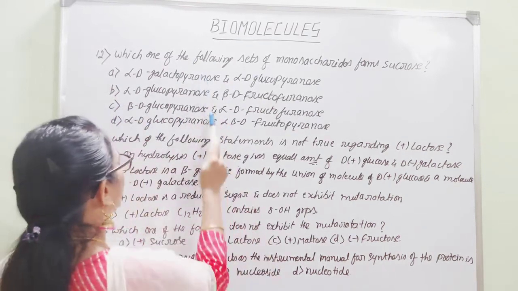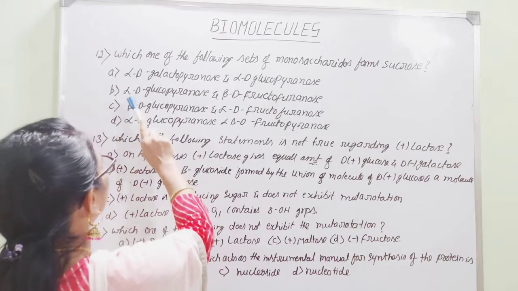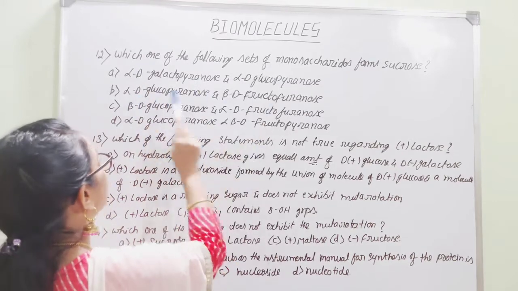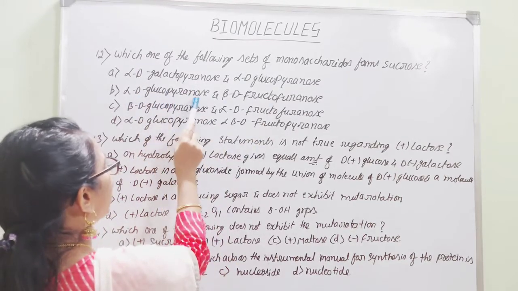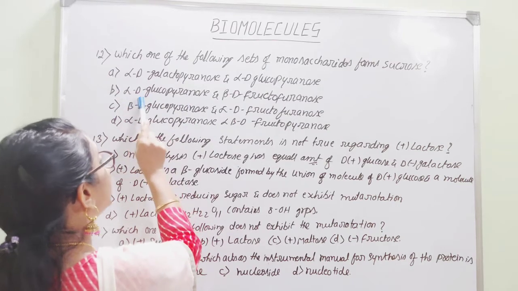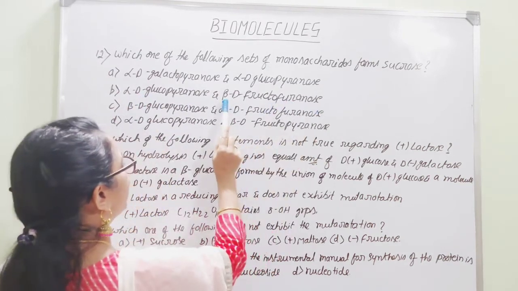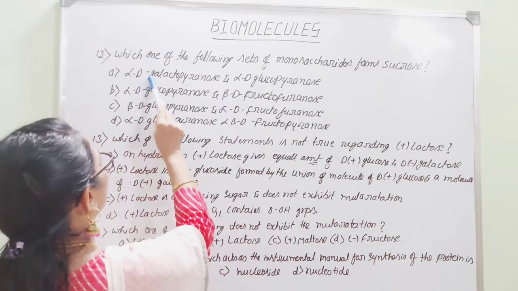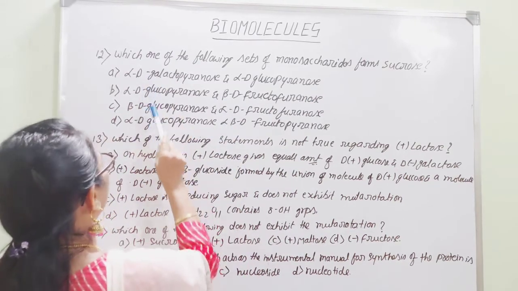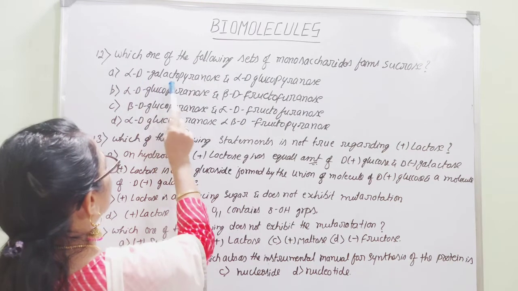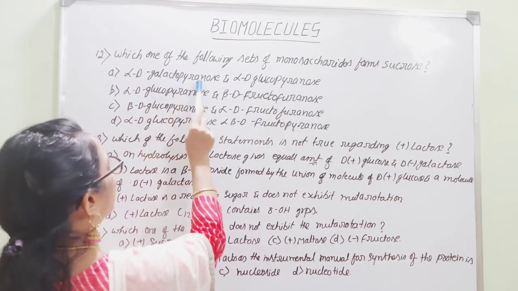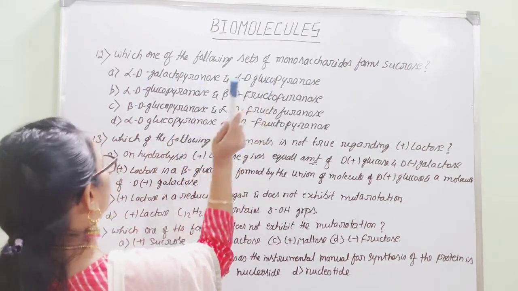So among these four options we can easily guess that option B will be the right answer, because glucose is having pyranose structure and it is having alpha D structure, whereas fructose is having furanose structure and it is having beta D structure. So if you consider the other options, that is alpha D galactopyranose and glucopyranose, it is wrong.